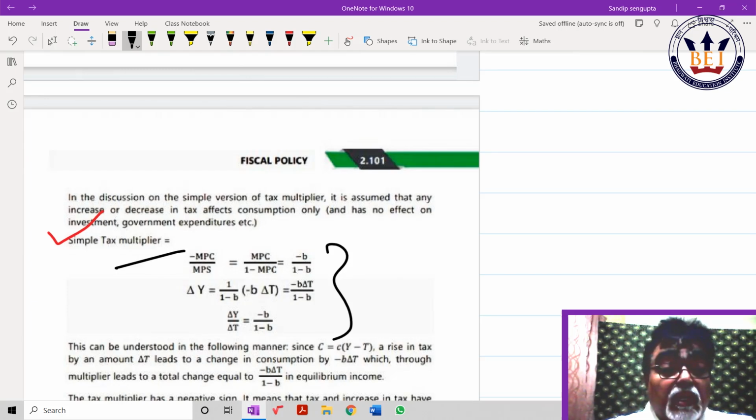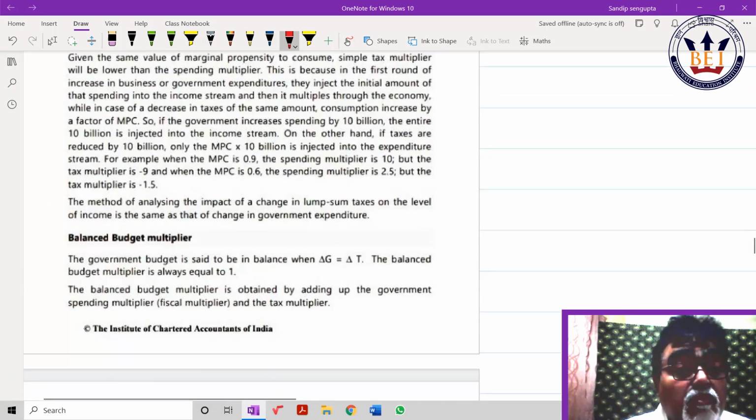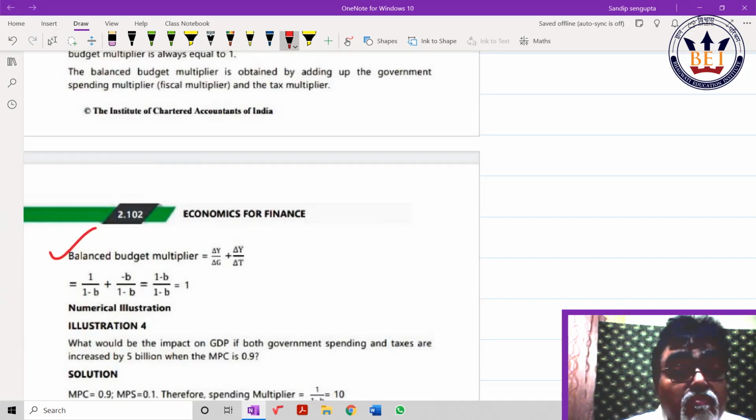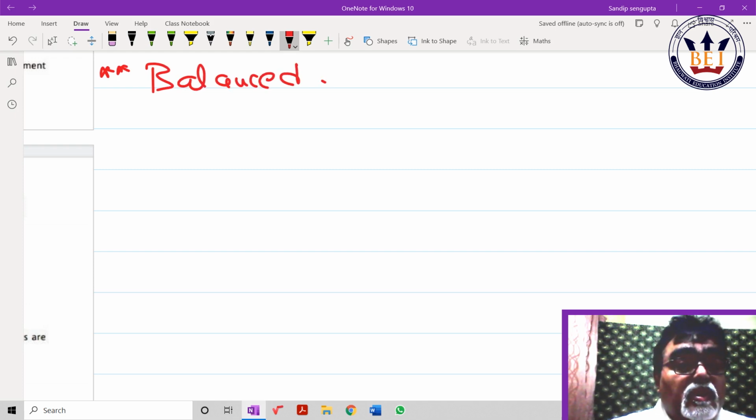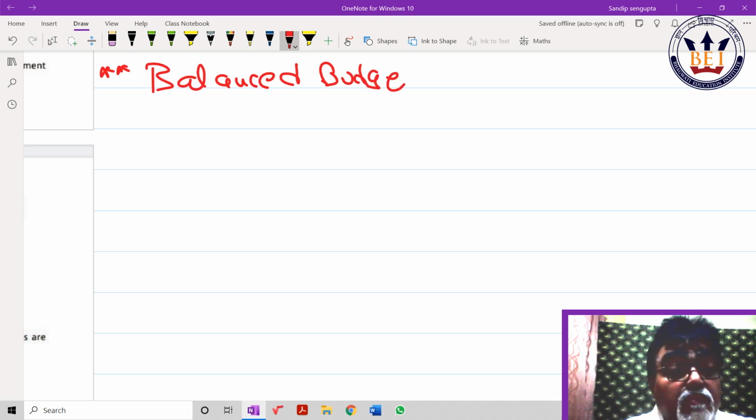And this is the balance budget multiplier, very, very important. It is written here, but only my explanation will help you better. Think about it in a simple way before I switch to balance budget. G greater than T means what?